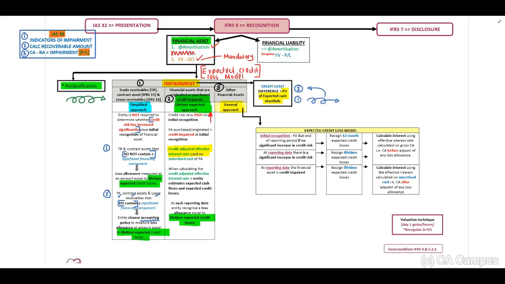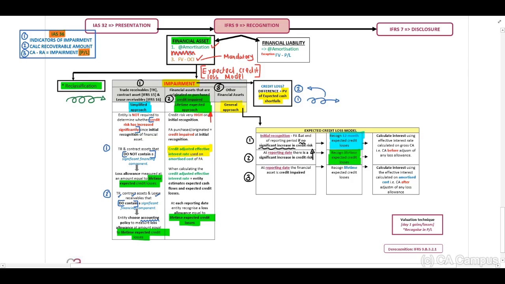Three, general approach. Now this is the approach that we will use the majority of the time normally. Now you will identify that I have divided this into three categories, one, two, and three. Our first one is that there will be no significant increase in credit risk. Then we need to recognize 12-month credit risk losses. Second one, there will be a significant increase in our credit risk. Then we need to recognize expected lifetime credit losses.